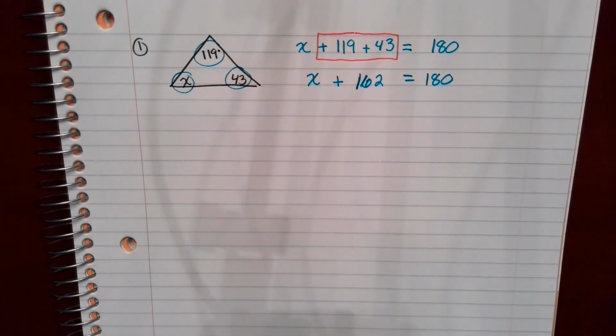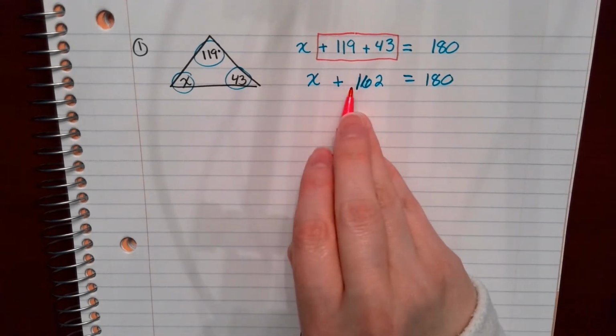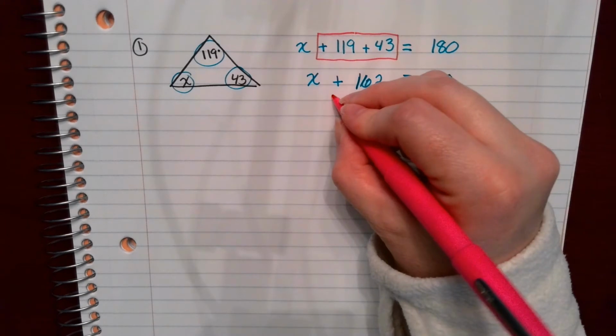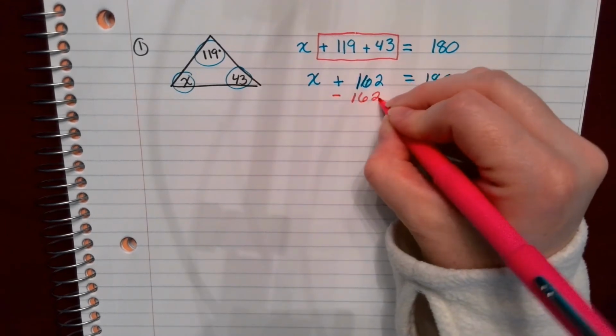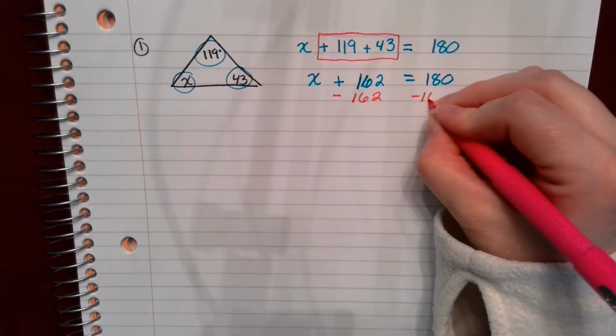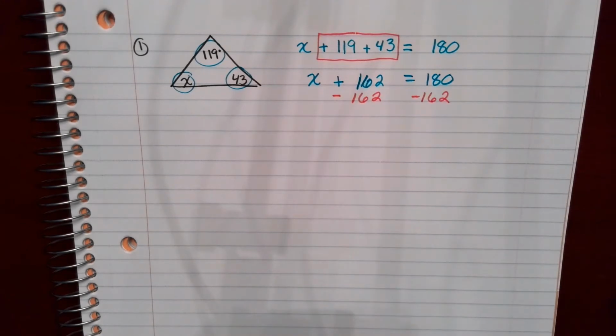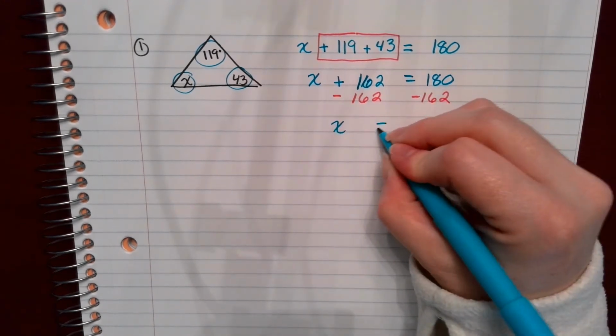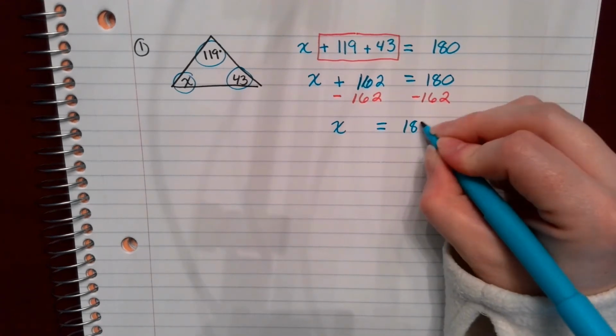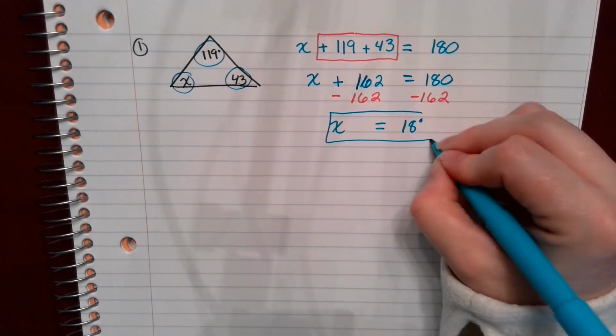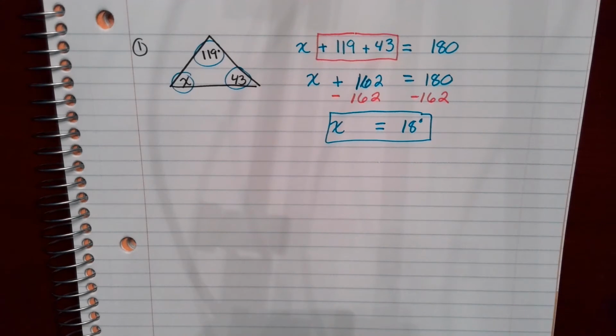So then the last thing that you would do is the inverse of addition. And the inverse of addition is to go ahead and subtract. So you would subtract 162 from both sides, and you would get that x is going to be equal to 18 degrees. All right, let's try another one.